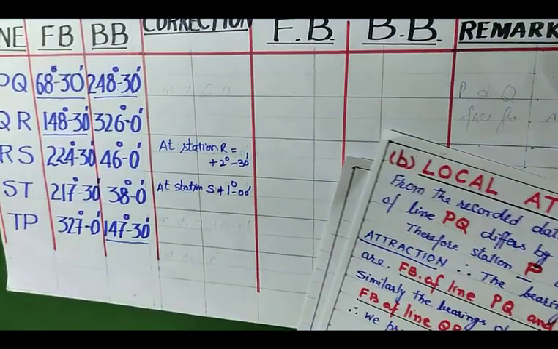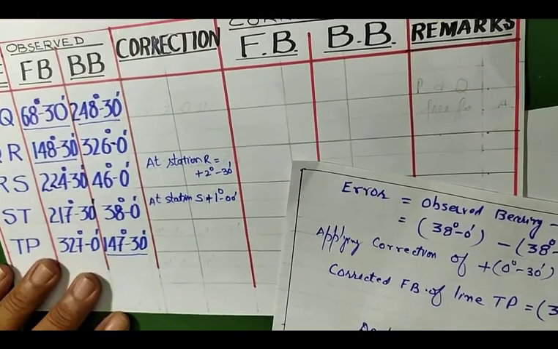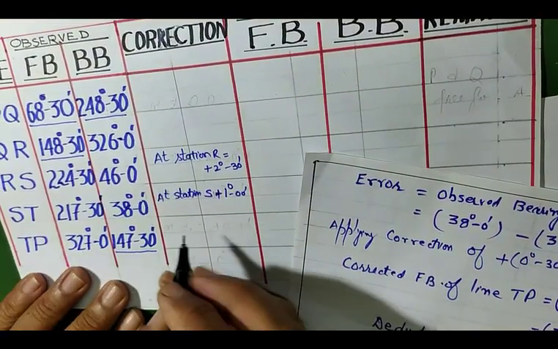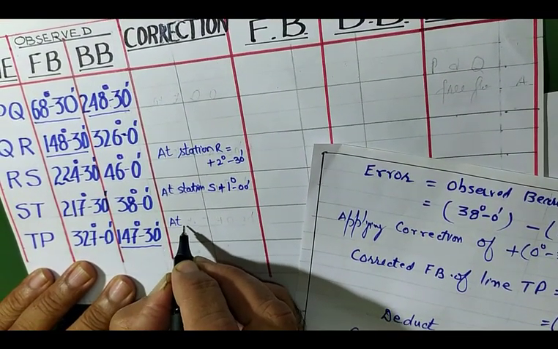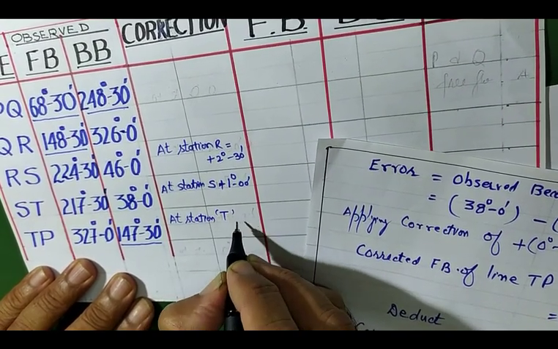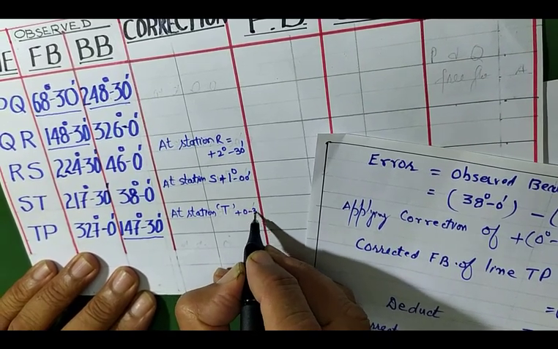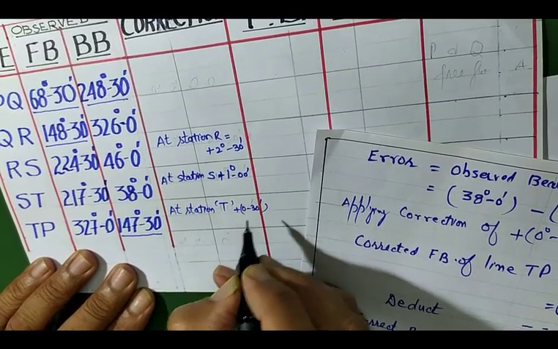Similarly, you applied a correction of 30 minutes at station T. So here at station T, plus 0 degree 30 minutes. This you applied.